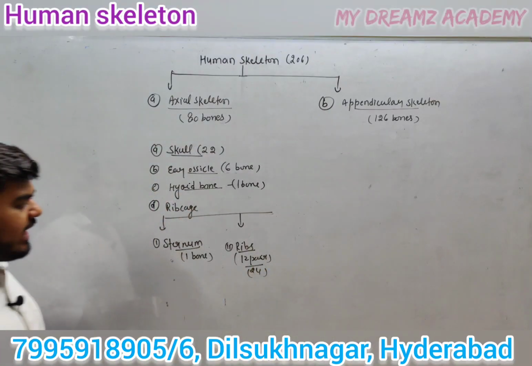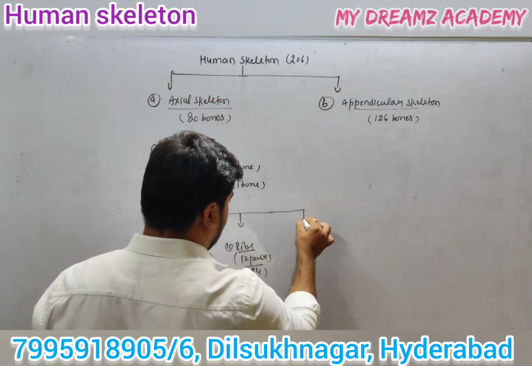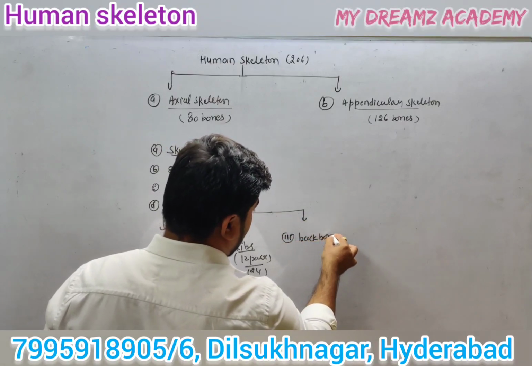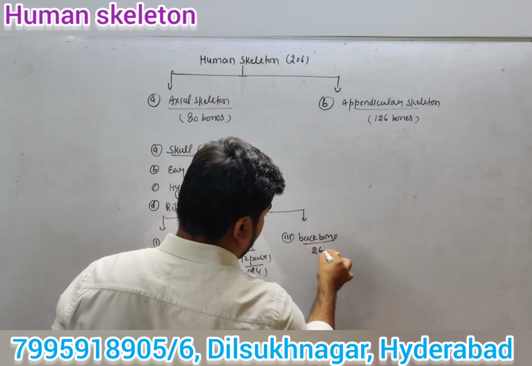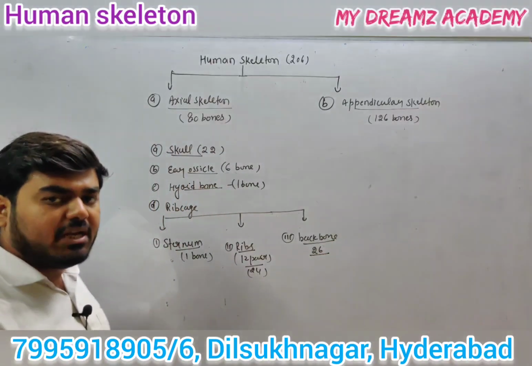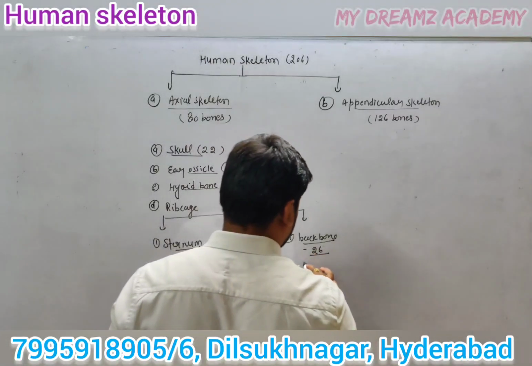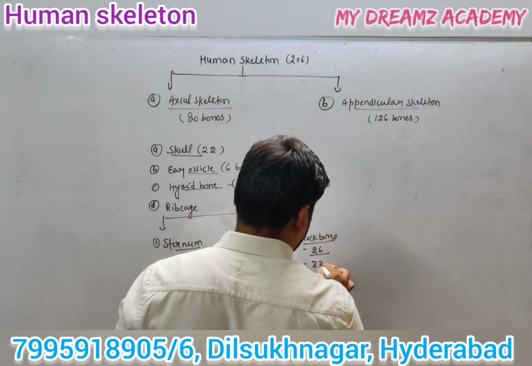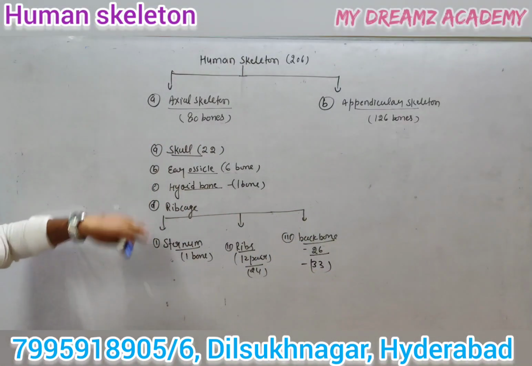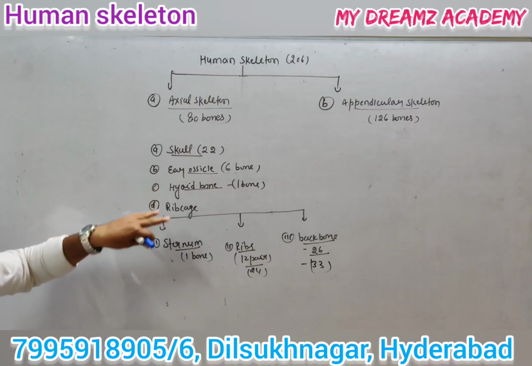Next is the backbone. There are about 26 backbones in adults. In children, it will be 33. This is all part of the axial skeleton.